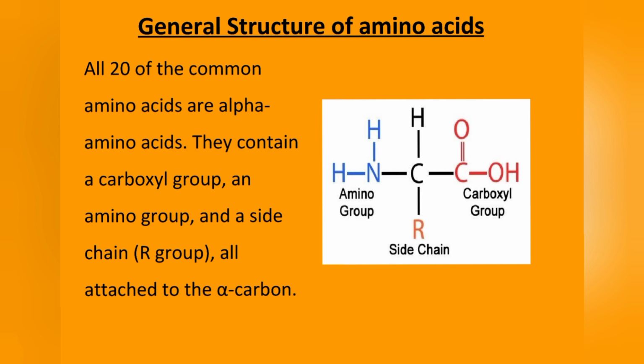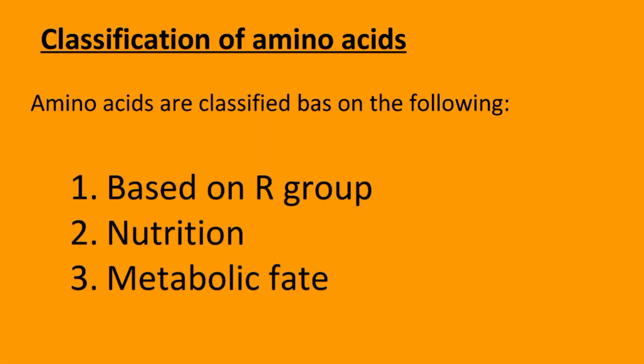Now, let us move to the classification of amino acids. Amino acids are classified based on the following. Number one, on the basis of R group. Number two, on the basis of nutrition. Number three, on the basis of the metabolic fate. Now, let us start with the first one, on the basis of R group.